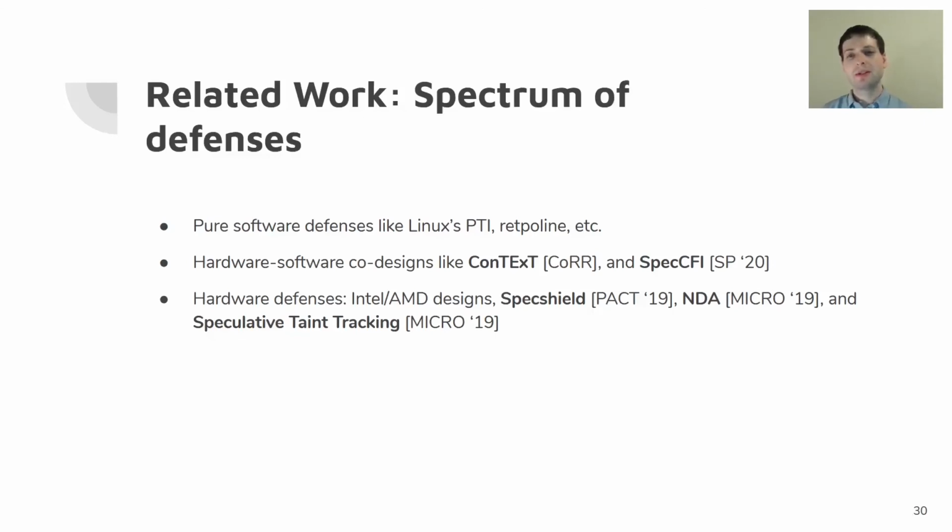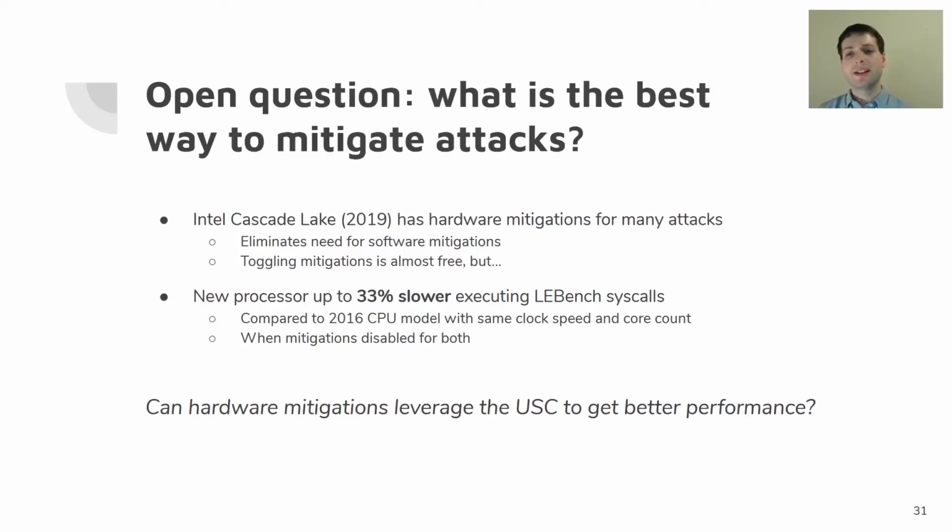Now, there's also a spectrum of related work on different defenses, ranging from pure software to pure hardware, which I encourage you to take a look at in the paper to see discussed in detail. But for now, I want to highlight one particular line of related work, which is Intel's Cascade Lake processors. These processors have hardware mitigations for many attacks. What that means is that there's almost no need, or there is no need, for software mitigations on these processors. And it actually works out that toggling the mitigations on and off is almost free.